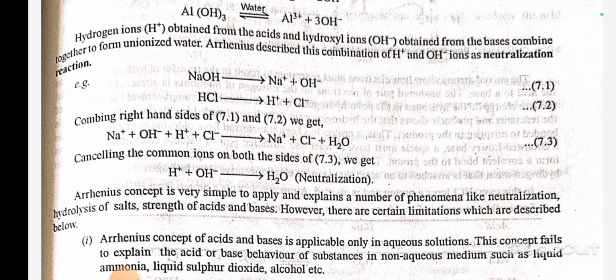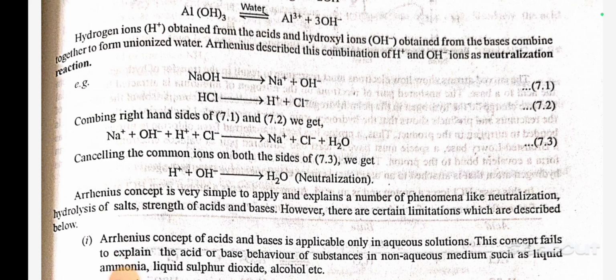Combining the right hand side of this equation, we get Na+ plus OH- plus H+ plus Cl- gives Na+ plus Cl- plus H2O. Cancelling the common ion on both sides, we get H+ plus OH- gives H2O.